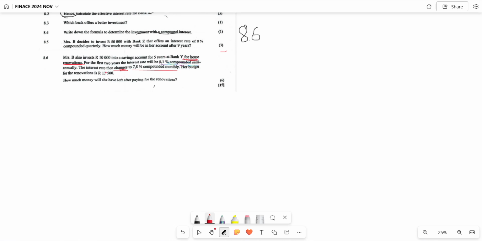Therefore, this question requires us to do what is called a timeline. Now, we are not going to read further as to what is required of us. We are going to represent the information given to us on a timeline. Let us go and have our timeline. Here is our timeline.